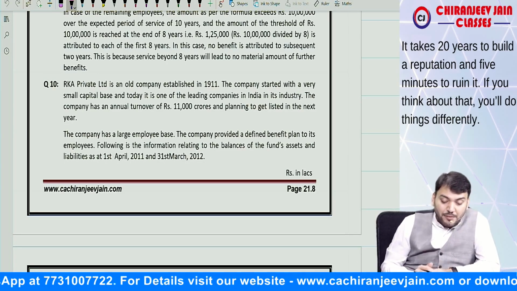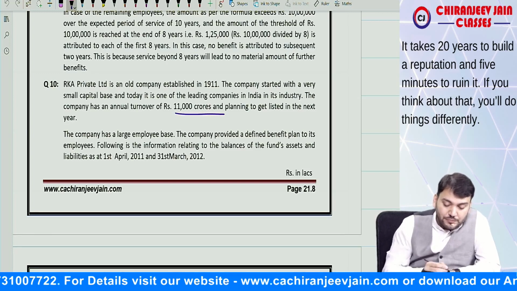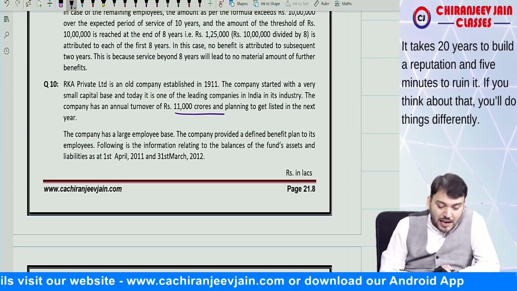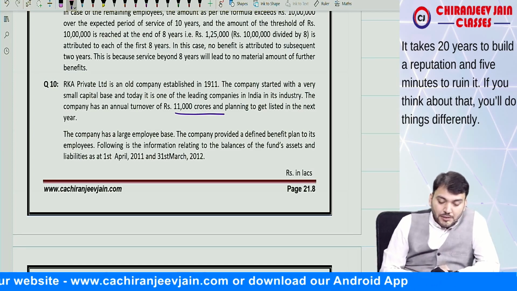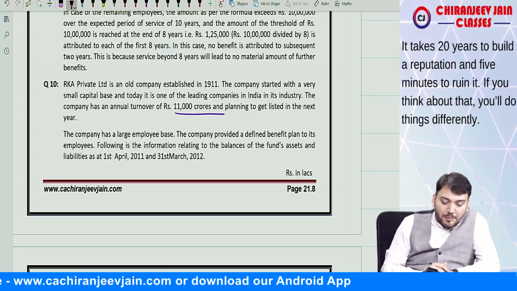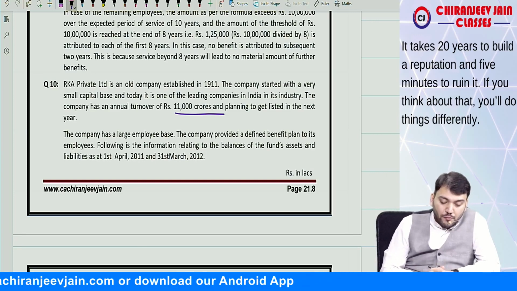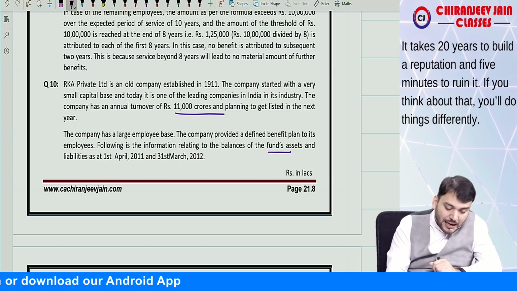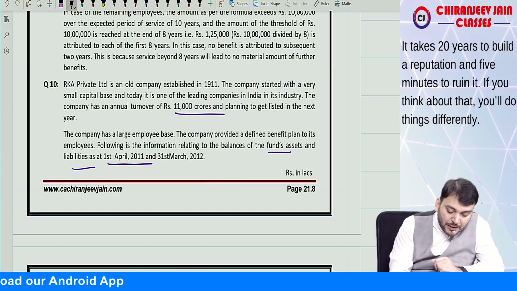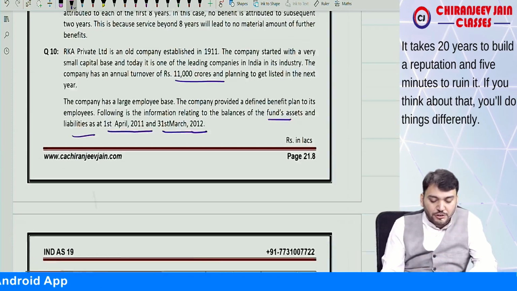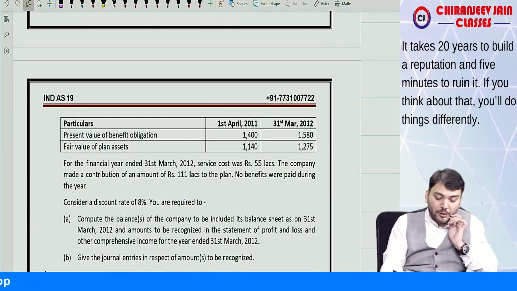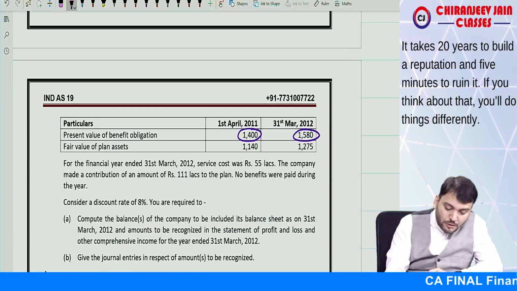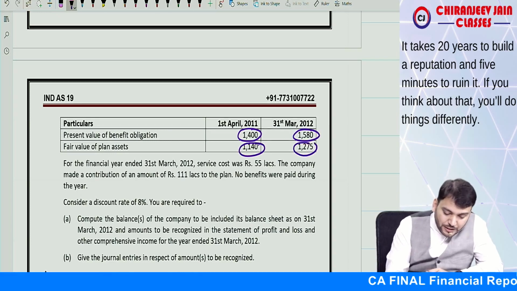The company has an annual turnover of 11,000 crore and is planning to get listed next year. The company has a large employee base. The company provided a defined benefit plan to its employees. Following is the information relating to the balance of fund asset and liability on 1st April 2011 and 31st March 2012. They have given opening and closing. This is the present value of obligation, opening and closing. This is the fair value of plan asset, opening and closing.